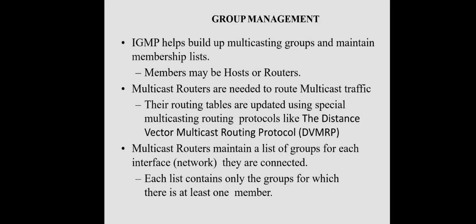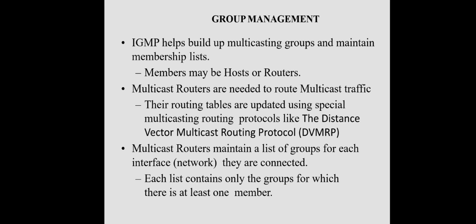The members of a group can be either hosts or routers. And multicast routers are needed to route multicast traffic, right? This routing is done by using special protocols like distance vector multicast routing protocol. So routing is not the job of IGMP. IGMP is just for group management. Now multicast routers maintain a list of groups for each interface or each network they are connected to. So corresponding to each interface, the different groups to be managed through that interface will be maintained